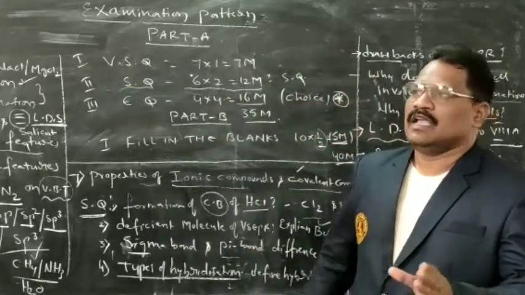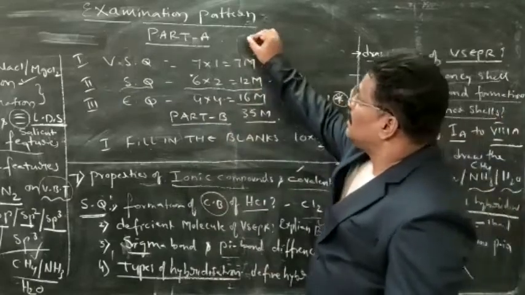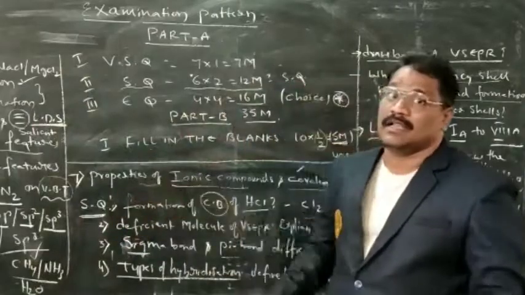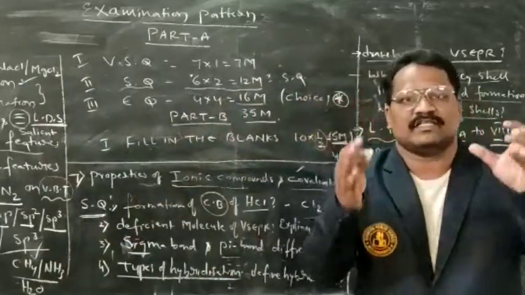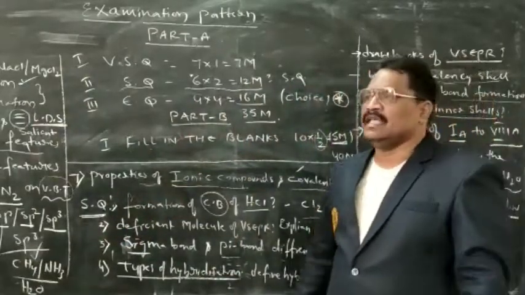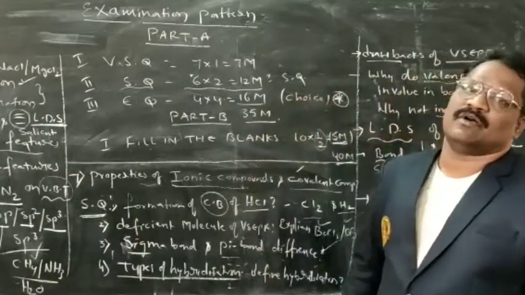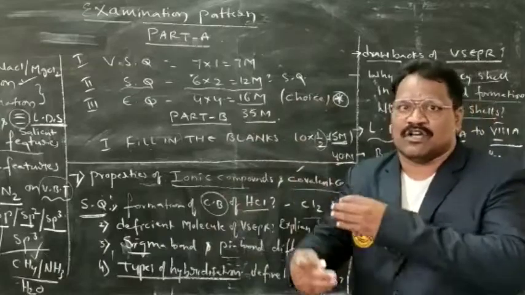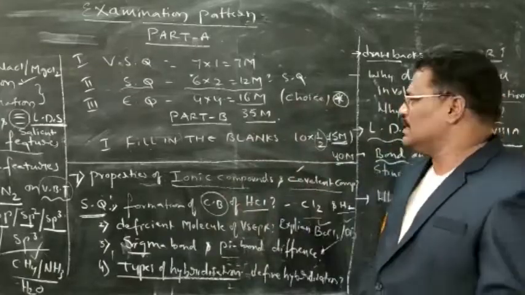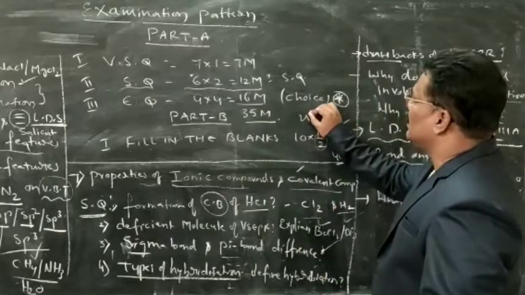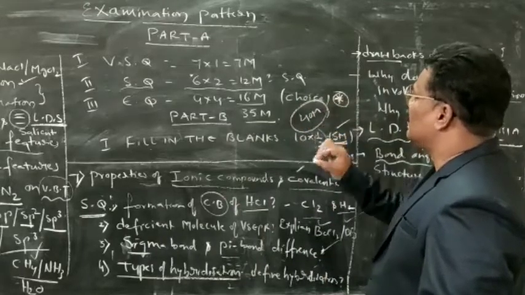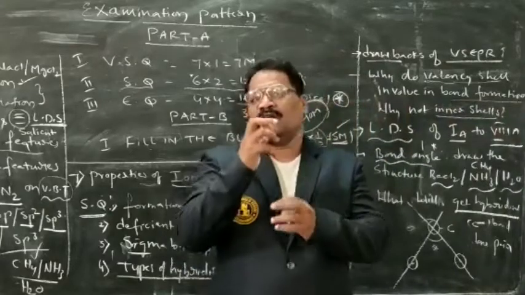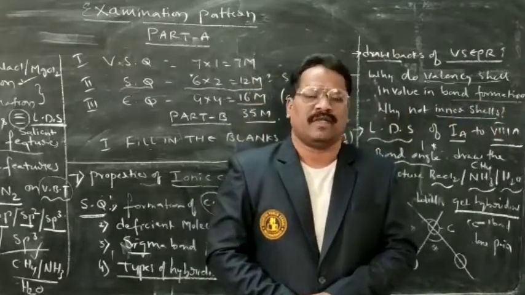So children, to understand the chemical bonding chapter, there are 7 essays. If you go through the 7 essays attentively, you can easily secure 35 marks. The remaining are short answers and very short answers. If you study some more topics a little bit, you can easily get 5 marks, so that you can secure 40 marks.